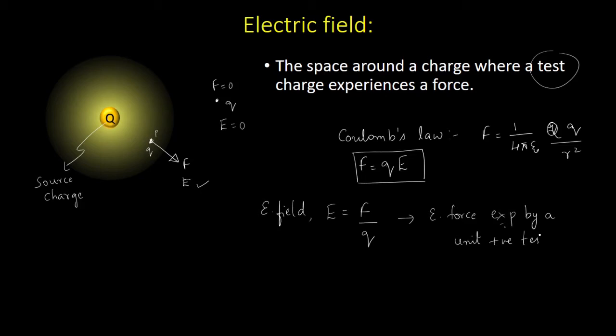This is how we define electric field. So electric field, what is it? It is the force experienced by a unit positive test charge. That is how we define electric field.